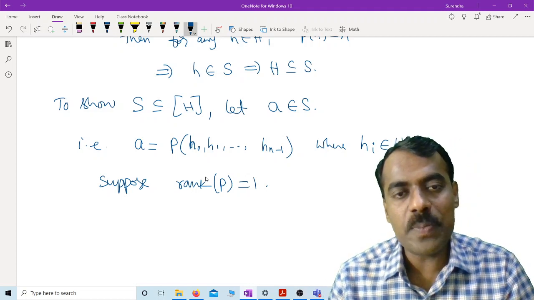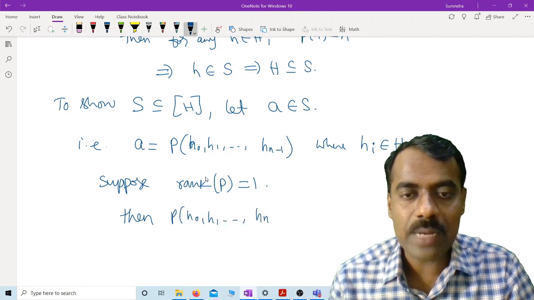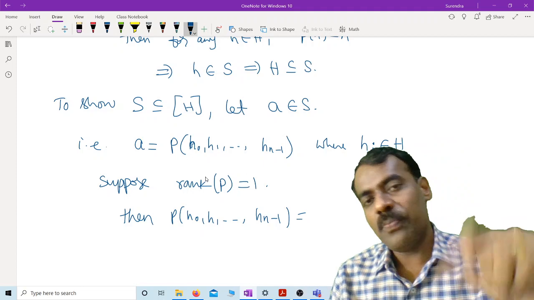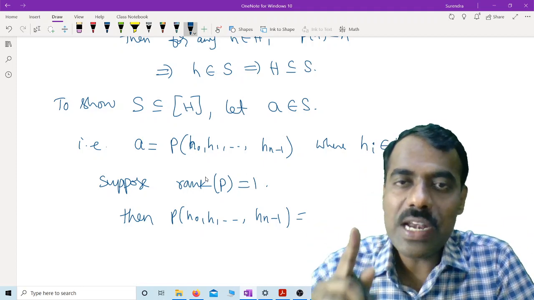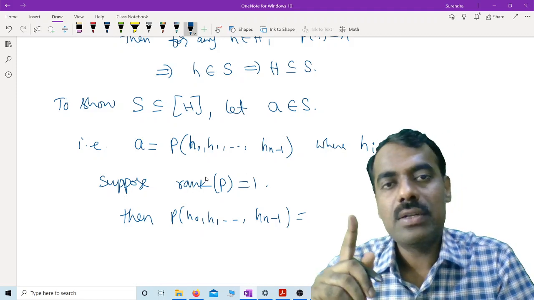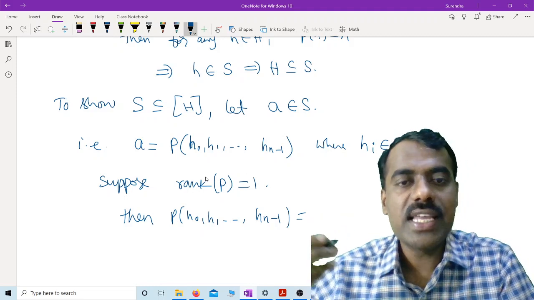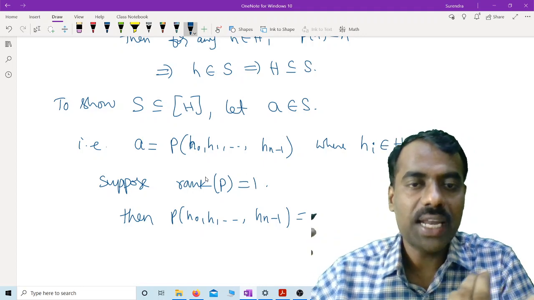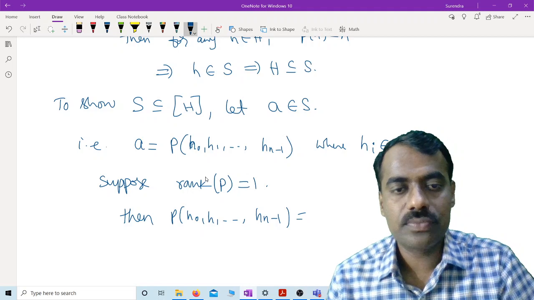Then what should be our P of h0, h1 up to hn minus 1? Rank of P is 1 means your polynomial involves only one variable, because if x0 and x1 were both there, then the rank would be 2, right? Is this clear? So it involves only one of those xi's.